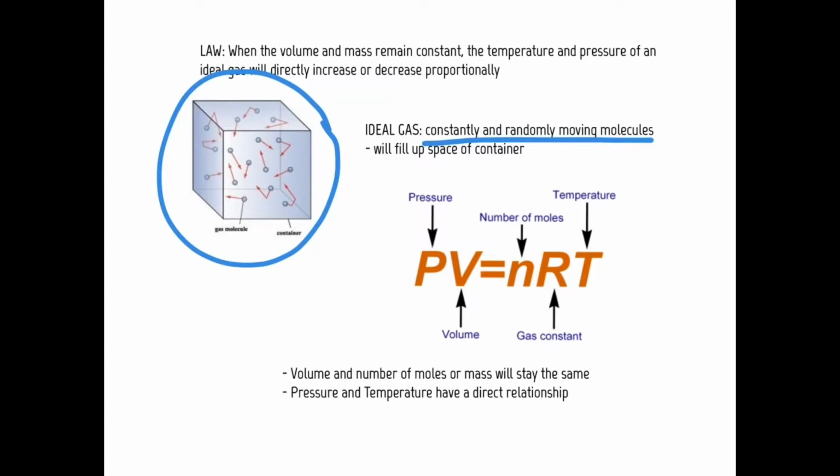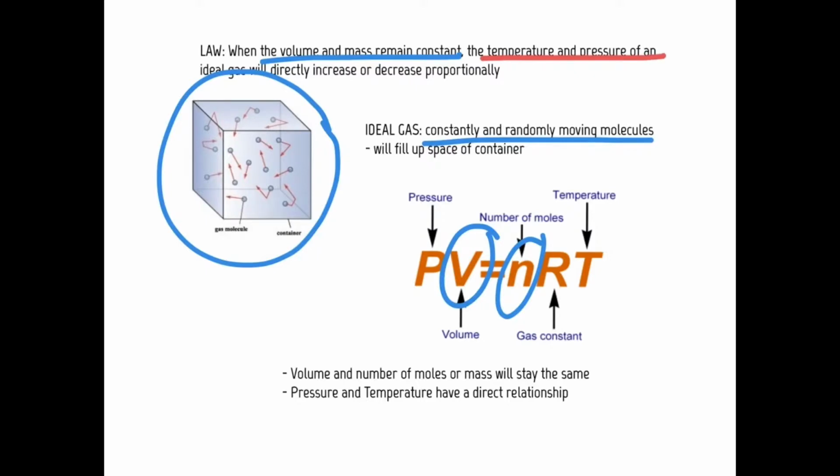If we go back to the equation and the law, the two things that remain constant are the volume and the mass. The volume is the space occupied by the gas, and the mass is the number of moles. And as we know, R always stays the same because it's the gas constant. But the two variables we are going to work with are the temperature and pressure of the ideal gas.